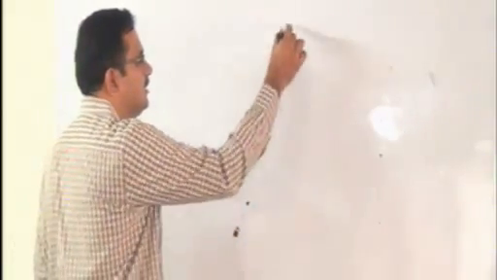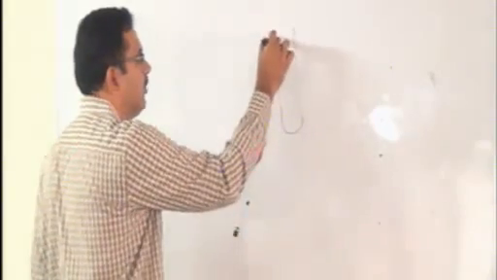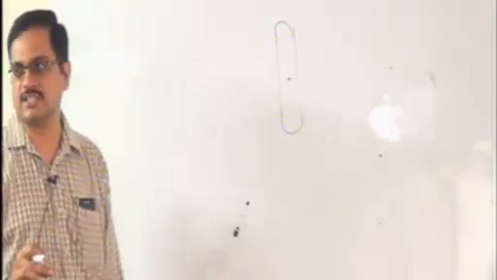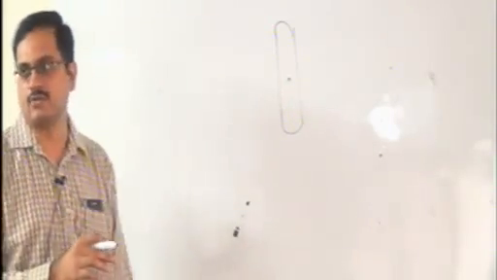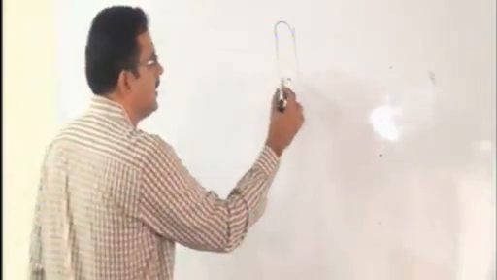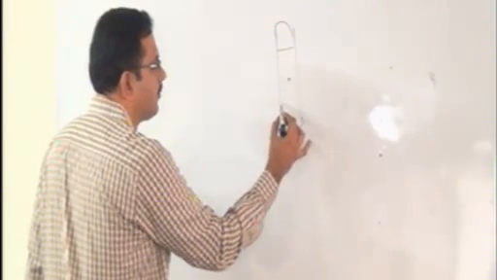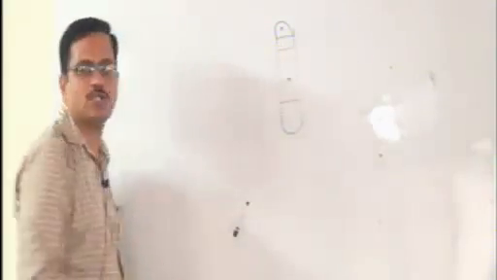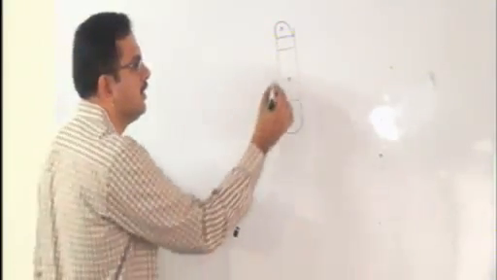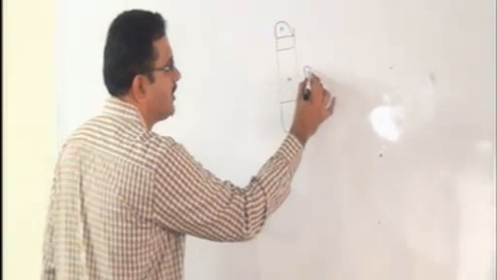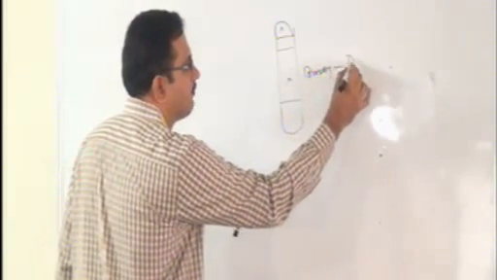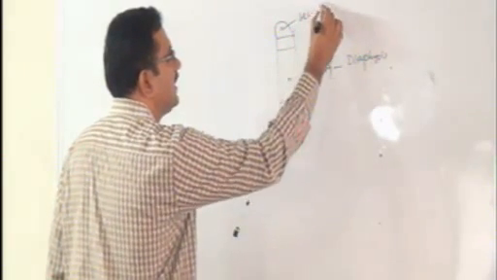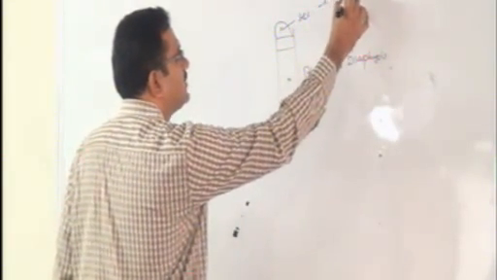Cartilaginous ossification is, first initially a cartilage will be formed. Later in that cartilage at some area ossification starts. That is what you call primary center of ossification. The center from which a major part of a bone is formed is called primary center of ossification. The center from which a small part of a bone is formed is called secondary center of ossification. The portion of a bone formed from primary center of ossification is called diaphysis. The portion of a bone formed from secondary center of ossification is called epiphysis.